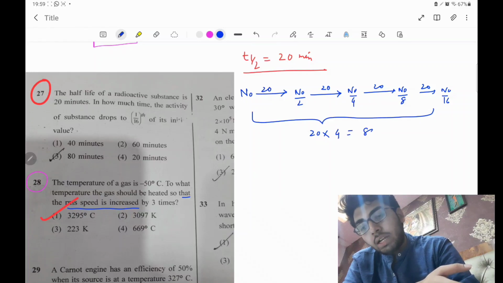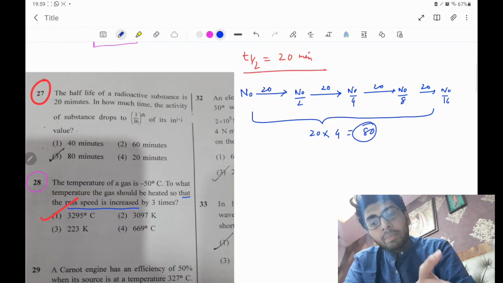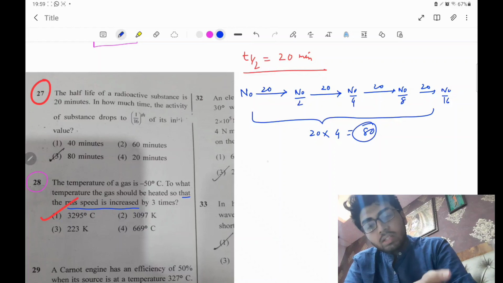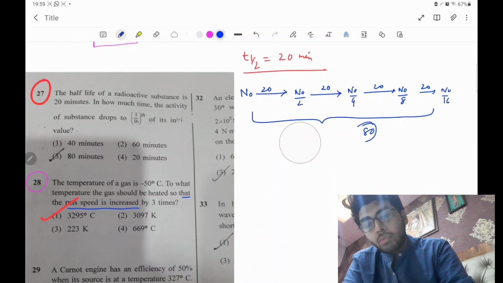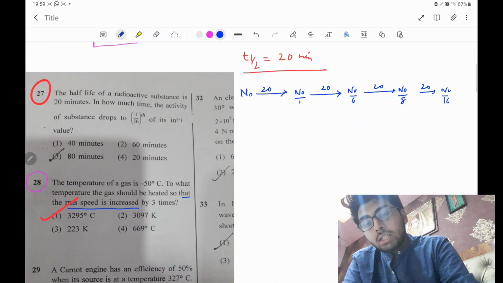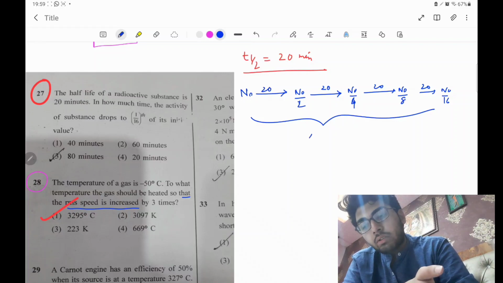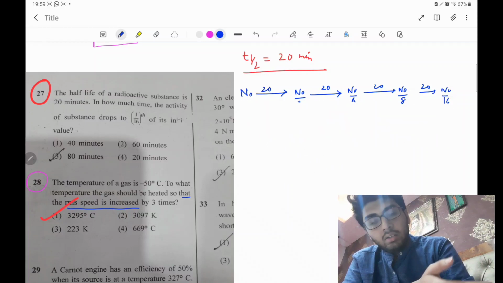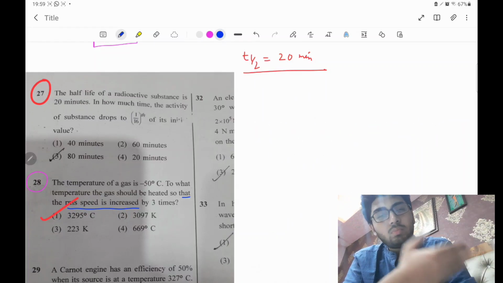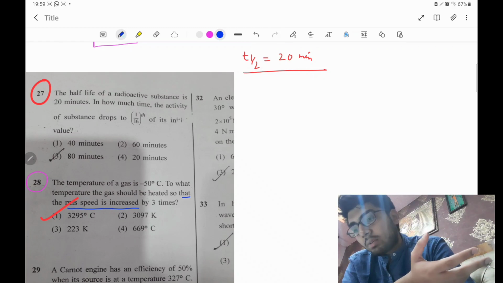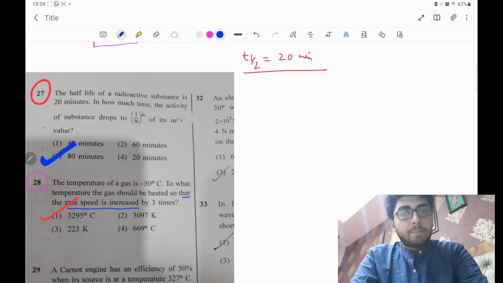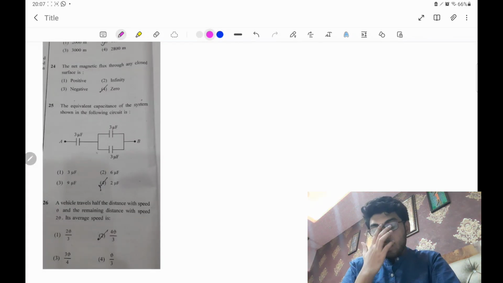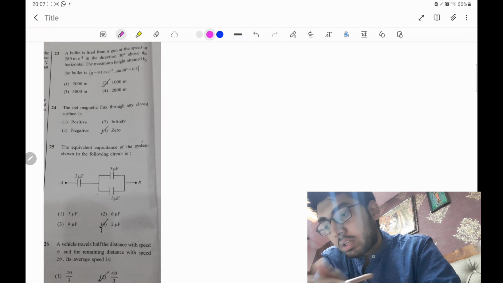This is 4, so clearly it is coming out to be 80 minutes. Okay, you could do it in a much simpler way. Just by thinking like that, you can clearly find out that it is coming out to be 80. Or you could also put it in the formula and get the same answer. So that was also a way. So this is clearly coming out to be 80 minutes. Clear? Okay, so come to the next question.